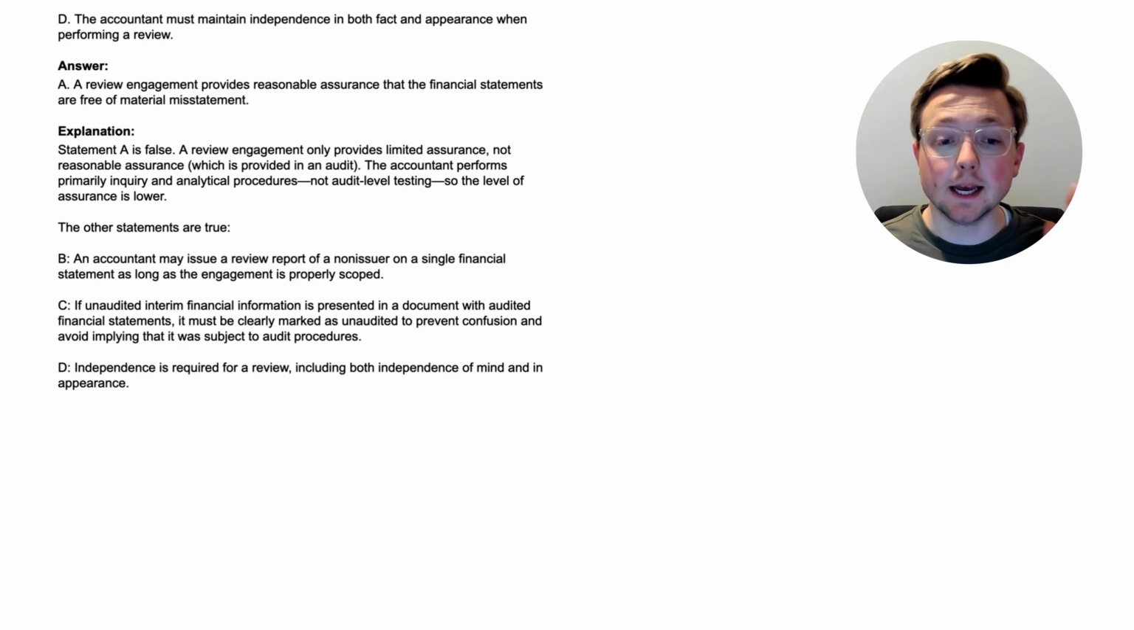Now let's talk about option C. If unaudited interim financial information is presented in a document with audited financial statements, it must be clearly marked as unaudited to prevent confusion and avoid implying that it was subject to audit procedures. So if the review is included with the audit papers, it has to be marked as unaudited.